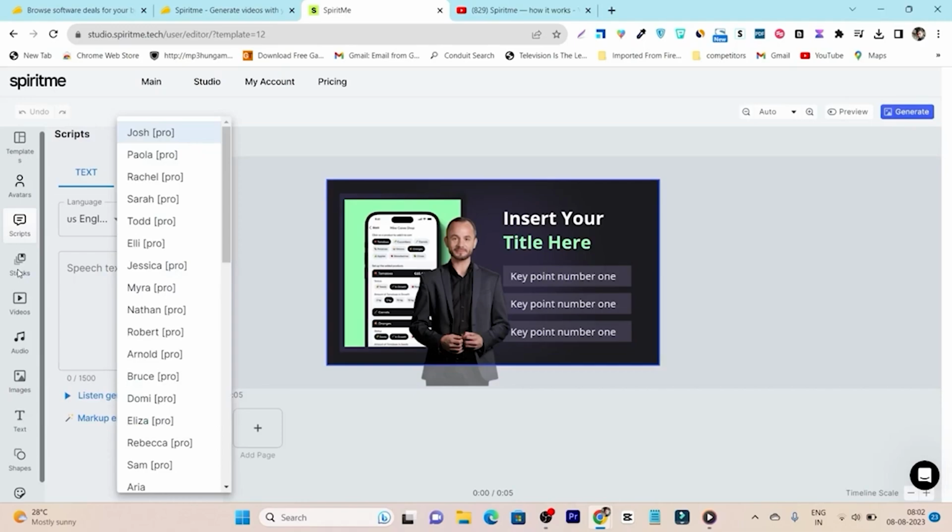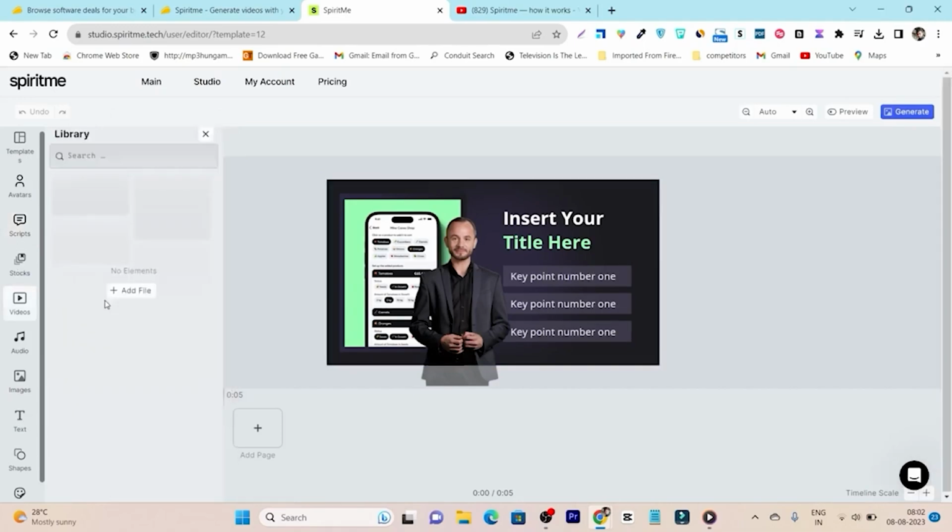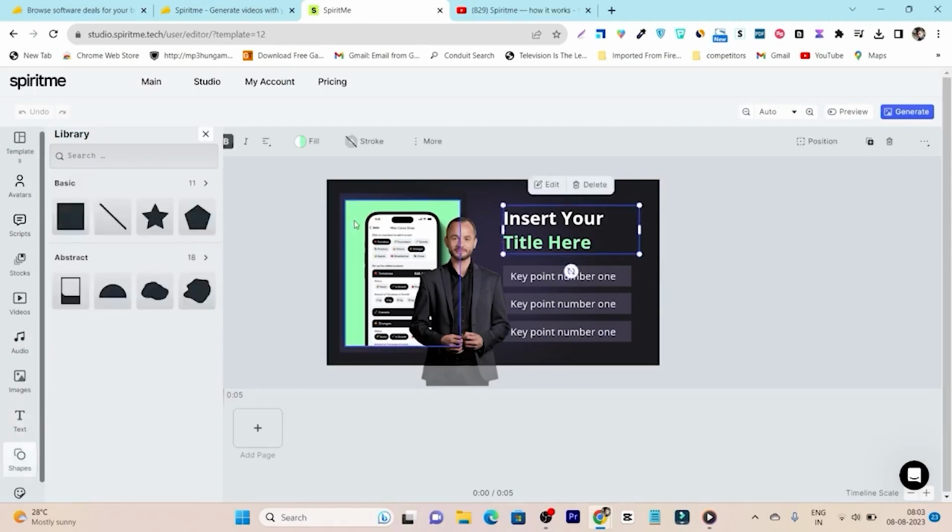Okay, then we have the stock images. Basically if you want to add any of the images here, these are the stock images for you. Then we have the videos. Here you can find the stock videos that you can use as the background in this our AI avatar video. You can even add your own video. Then same goes for the audio, but here you can also add the background music in terms of the emotional connectivity. Suppose you want to add inspirational music, energetic, epic, all these kinds of things.